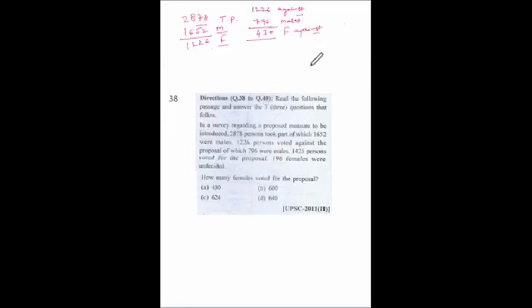1425 persons voted for the proposal. 196 females were undecided. How many females voted for the proposal? Total number of females are 1226, out of which 430 against, out of which 196 were undecided, so 600 females voted in favor, so B is the answer.